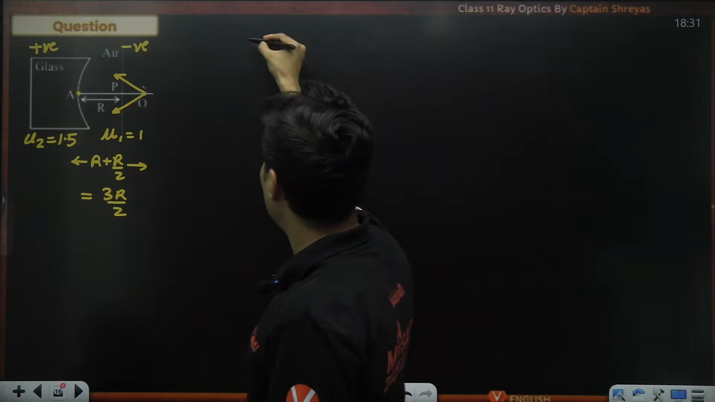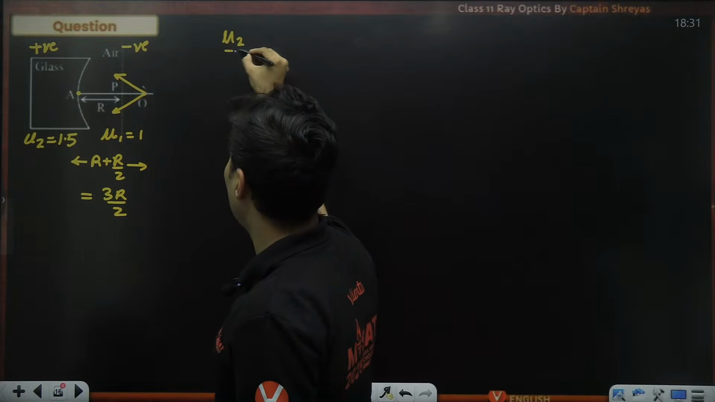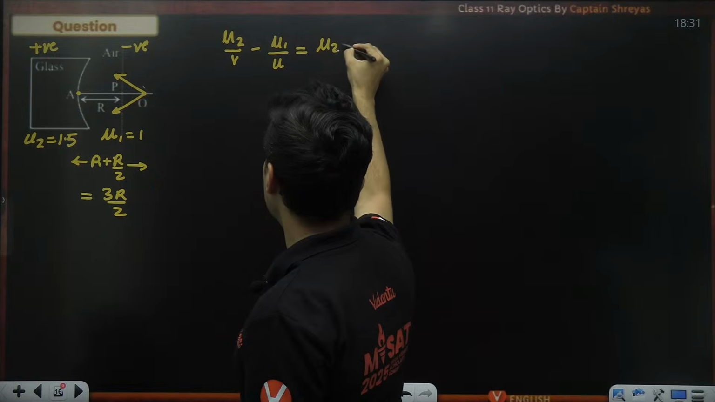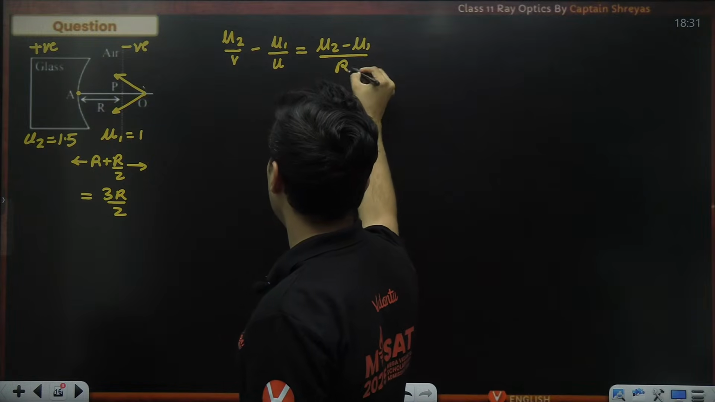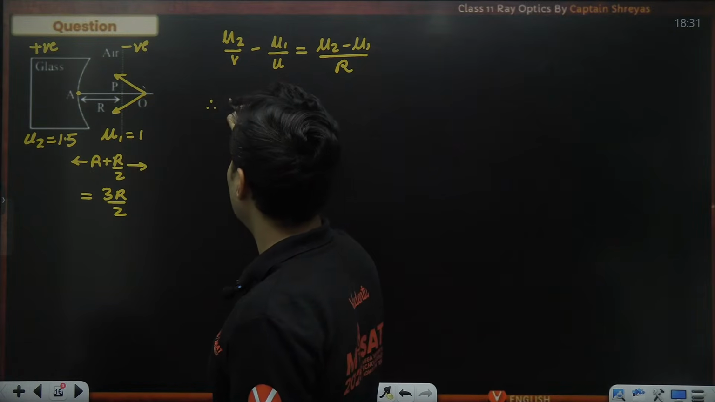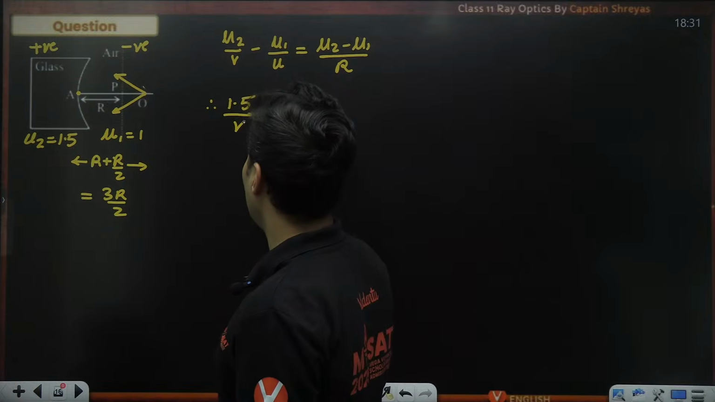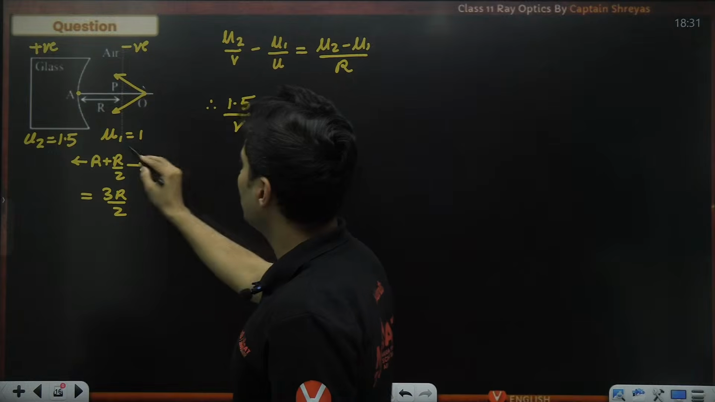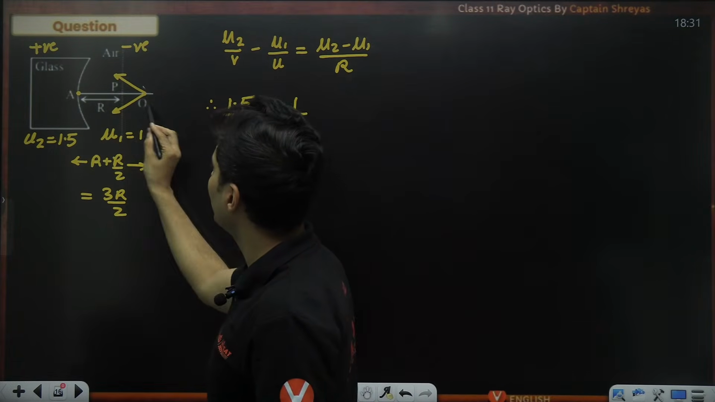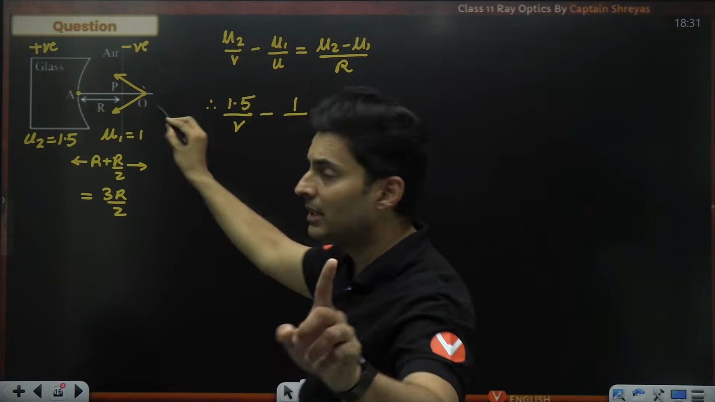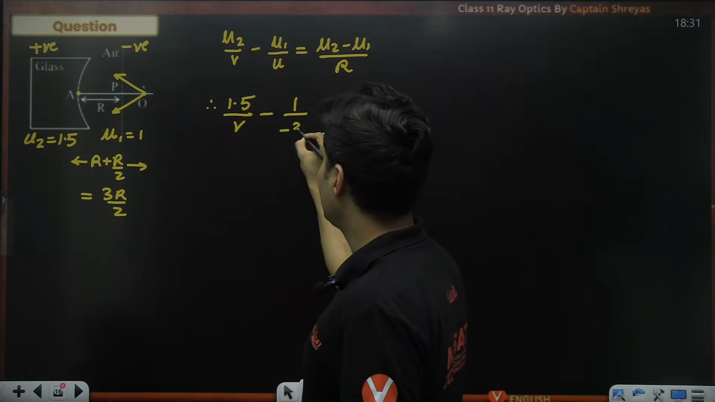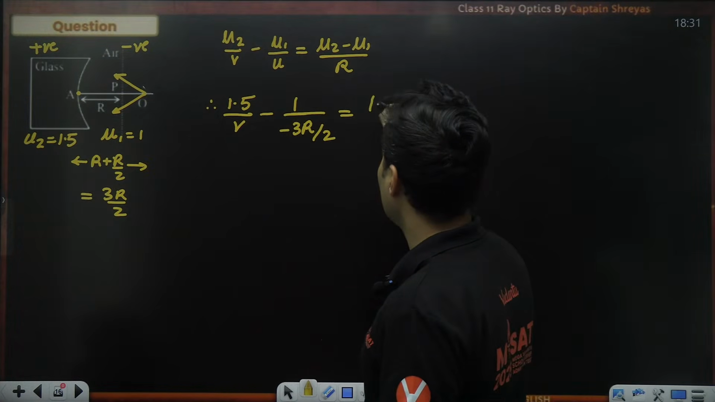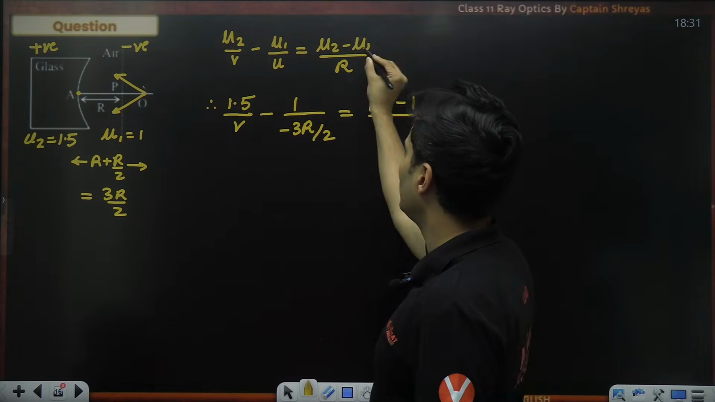Let's again apply our formula. Mu2 by V minus mu1 by U is mu2 minus mu1 divided by R. What is mu2? Already known, 1.5. Image distance unknown. Mu1 is nothing but 1. Object distance is 3R by 2, but on the negative side, as you can see, negatively placed. So minus 3R by 2 is equal to same numbers here, 1.5 minus 1 over here.